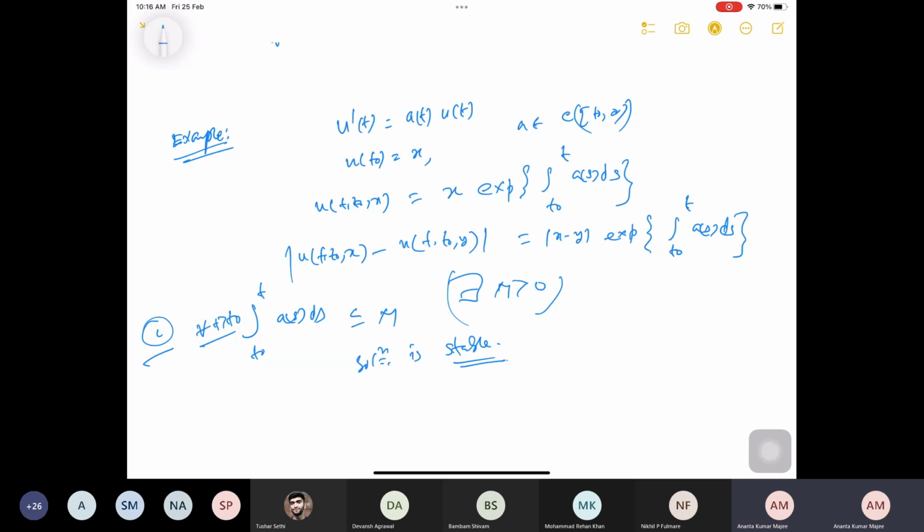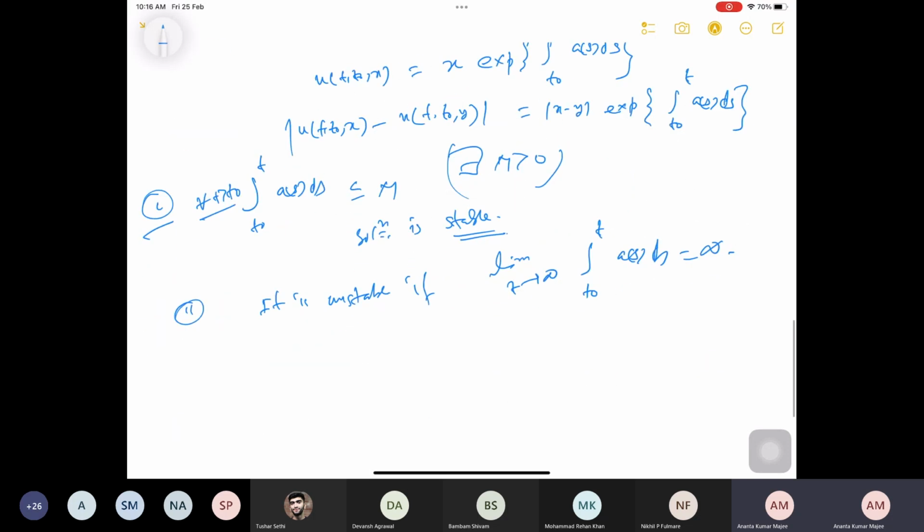So now if I show that my a is such that the limit of the integral from t0 to t, or in particular t0 to infinity, of a(s) ds is infinite, then basically we cannot find epsilon, meaning given epsilon we cannot find delta such that this is less than epsilon. So it will be unstable if that limit, as t goes to infinity of the integral from t0 to t of a(s) ds, is infinity.